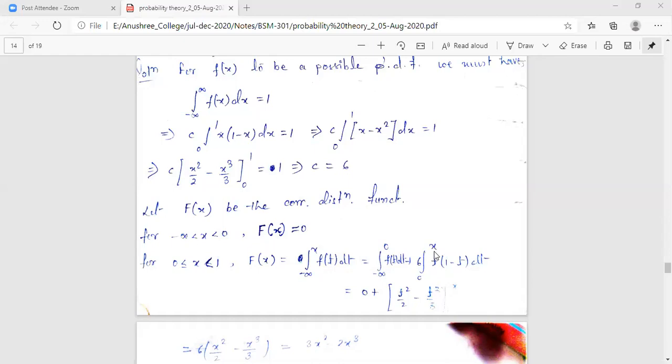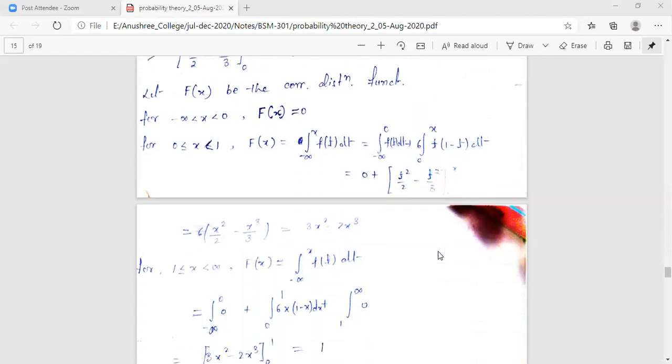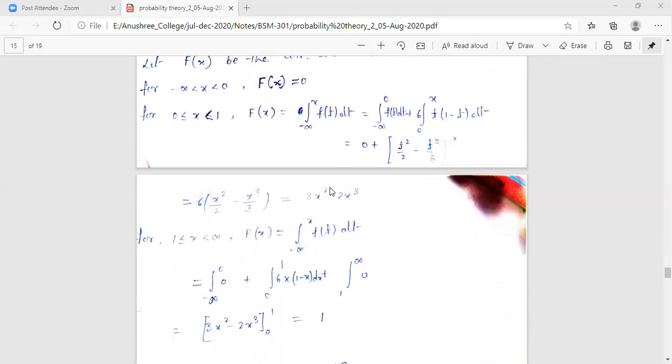If it is greater than 0, then it is 6t into 1 minus t. Evaluating this from 0 to x, we get the integral value as 3x square minus 2x cube. So we are getting capital Fx in terms of x for this range as 3x square minus 2x cube.